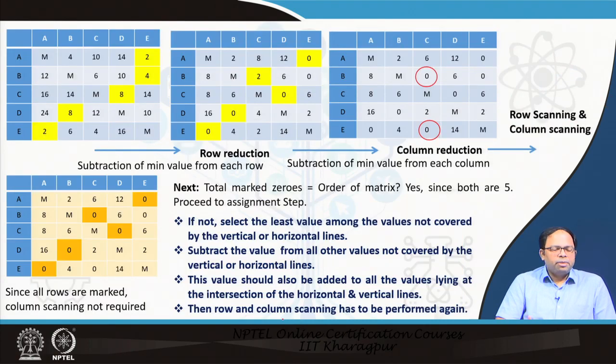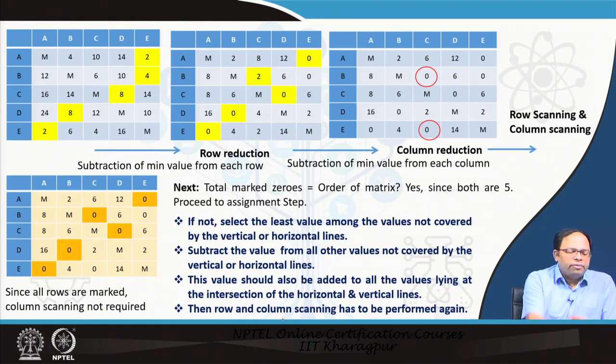So let's see an example. This is the matrix. We have A, B, C, D, E, these 5 points, and these are the impedances that are given. See the diagonals, we have given the symbol M. We could also have given a symbol of infinity, just to say that we will not touch the diagonals, because nobody is going from A to A or B to B and so on.